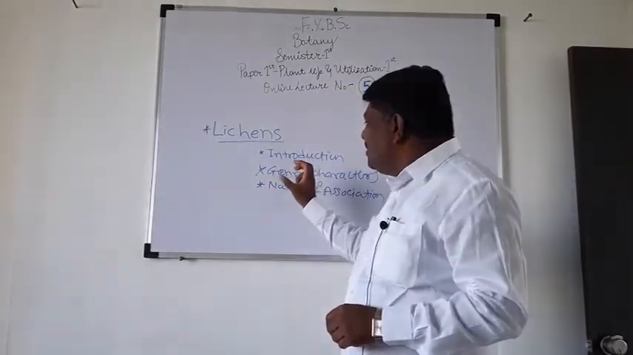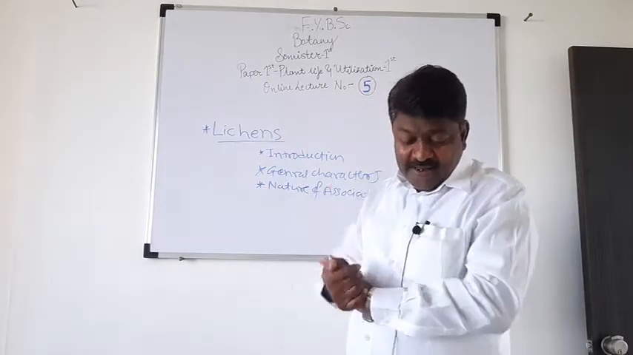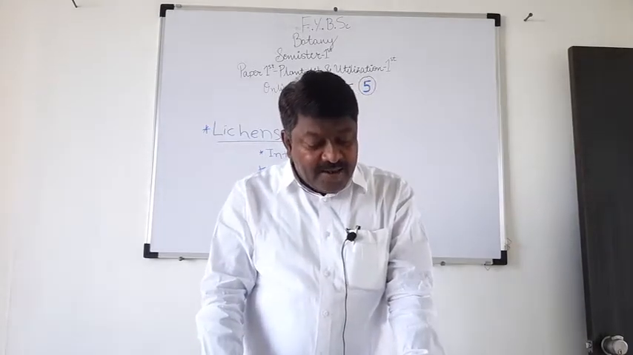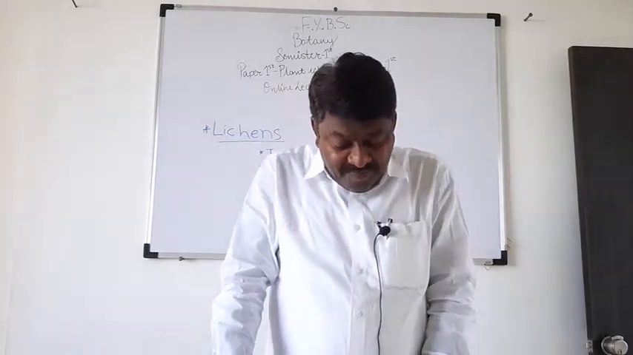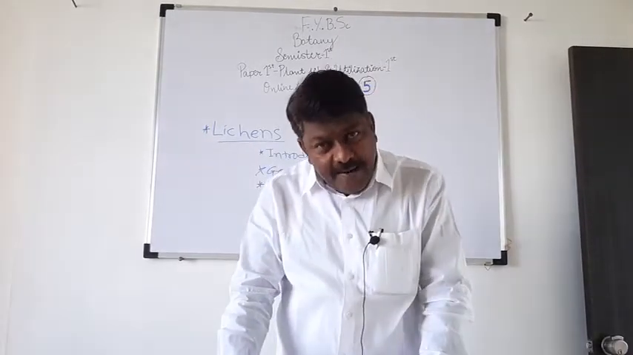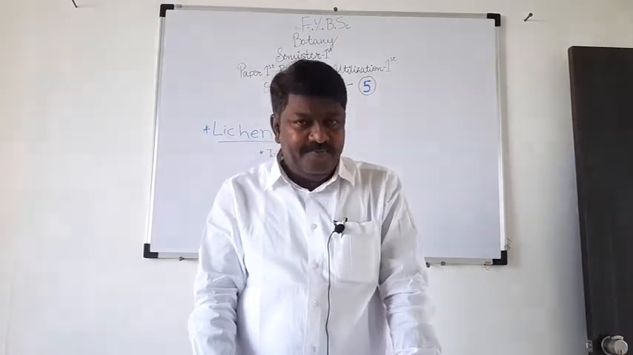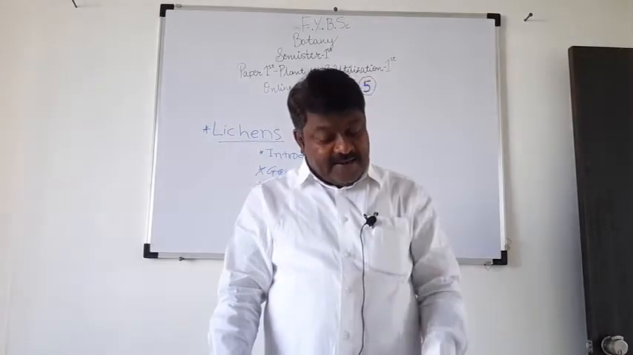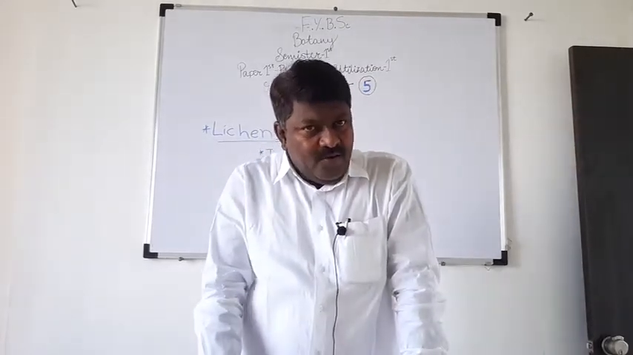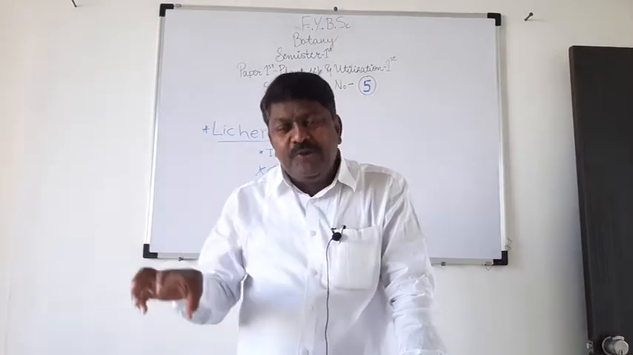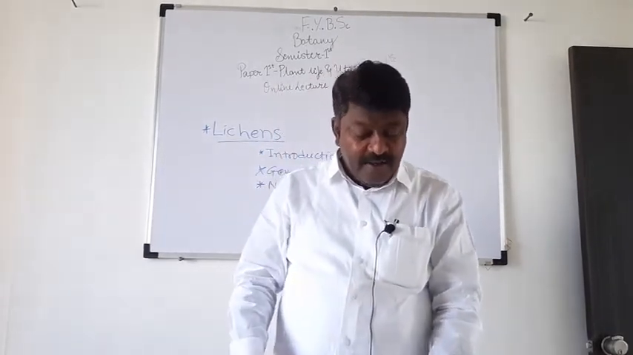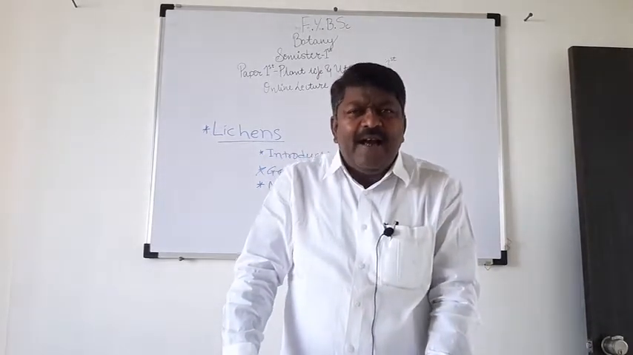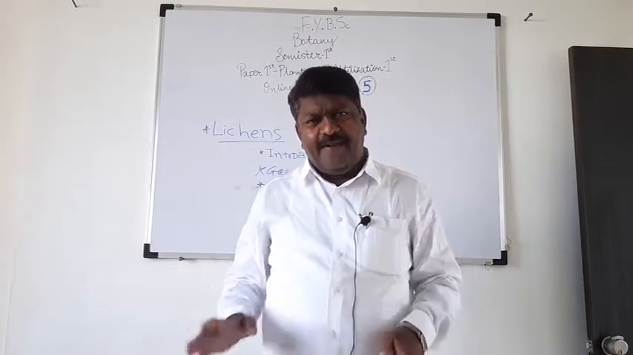Then we discuss the general characters of lichen. There are many general characters. The first and very important character is that lichens have great diversity in their occurrence, in their habitat and in their habit. This is the first general character of lichen. The second character is that they commonly grow on rocks, on leaves, on tree trunks and even on barren land. It means that lichens grow everywhere.